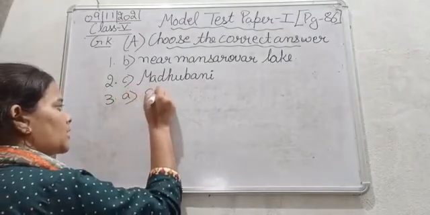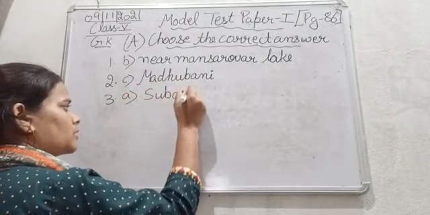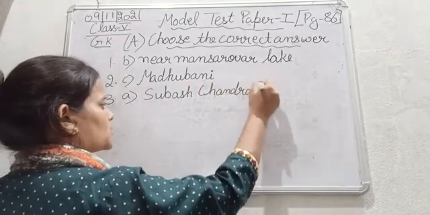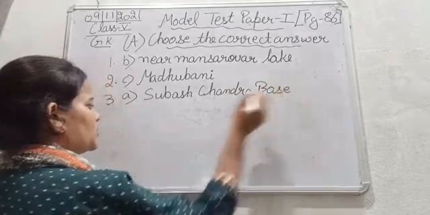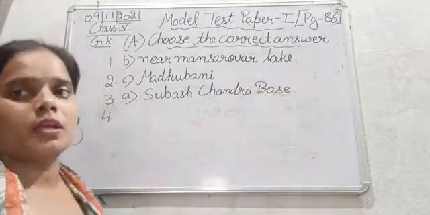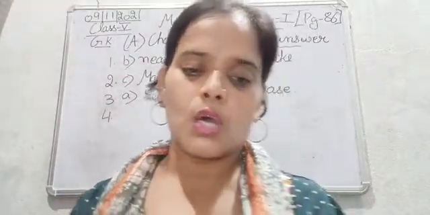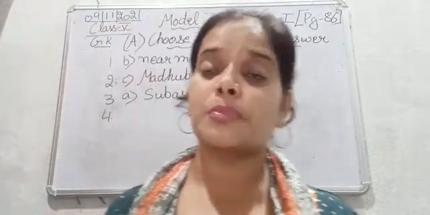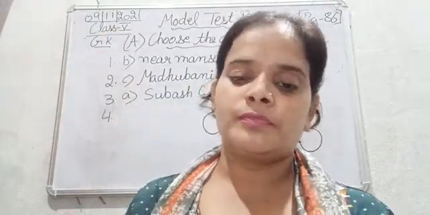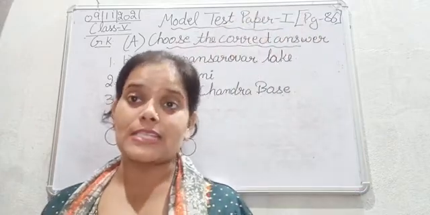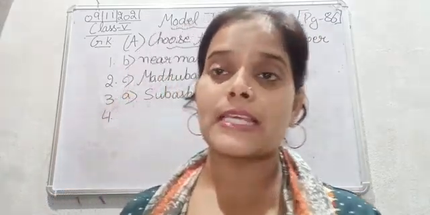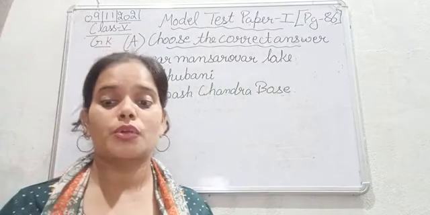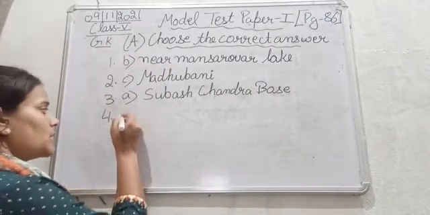That is Subhash Chandra Bose. Subhash Chandra Bose. Moving next to the fourth one. Who is the author of the book Train to Pakistan? So Train to Pakistan जो book है उसके author कौन है? So author of the book Train to Pakistan is Khushwant Singh. So Khushwant Singh is the author of the book Train to Pakistan. So the answer is Khushwant Singh. That is option number C.